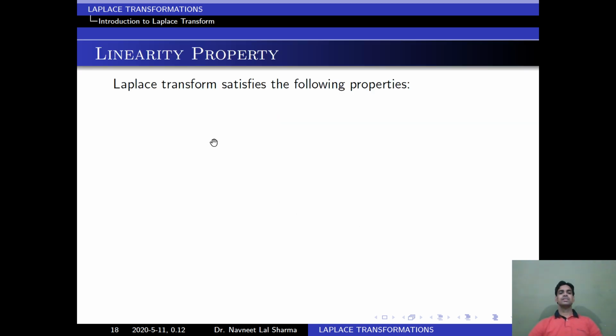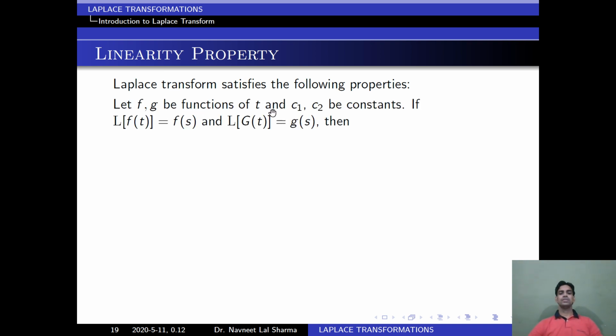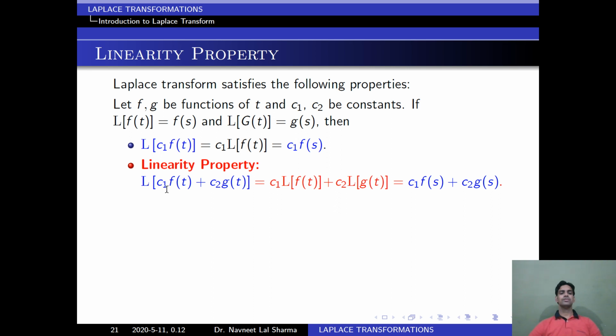So now we will study the linearity property of Laplace transform. Let f and g be two functions of t and c1, c2 be constants. If we suppose Laplace of f(t) is equal to F(s) and Laplace of g(t) is equal to G(s), then Laplace of c1 into f(t) equals c1 into F(s). We can solve this easily by the definition 1. Next, linearity property. Laplace of c1 f(t) plus c2 g(t) equals c1 into F(s) plus c2 into G(s).